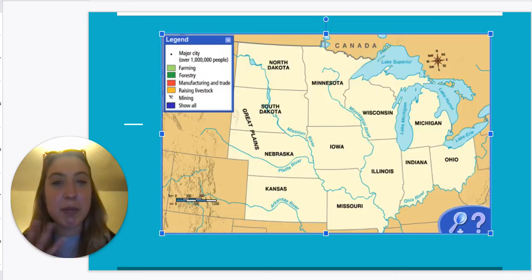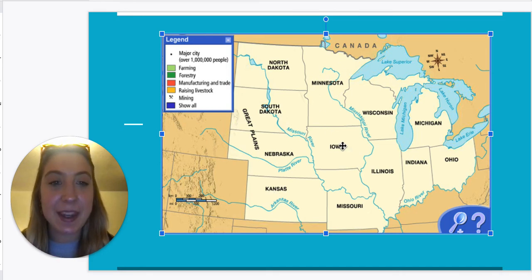So this is just going to be a clearer picture of the states. So again, on the very left, we have North Dakota, South Dakota, Nebraska, and Kansas. And then we have Minnesota, Iowa, Missouri. And then right here we have Wisconsin.